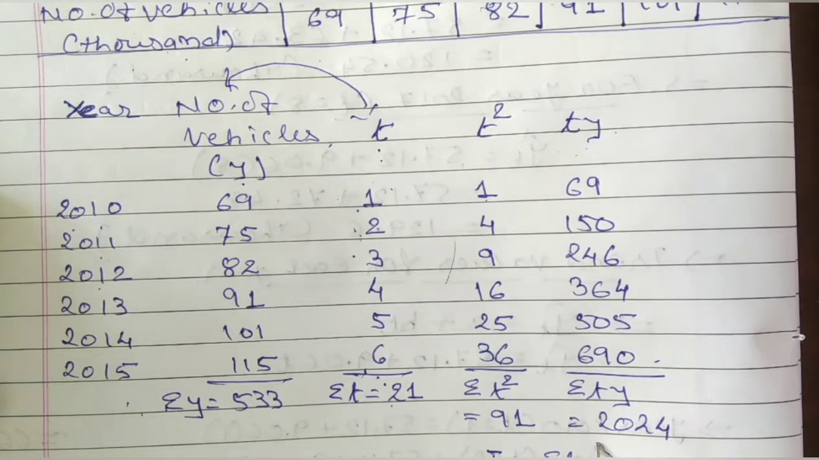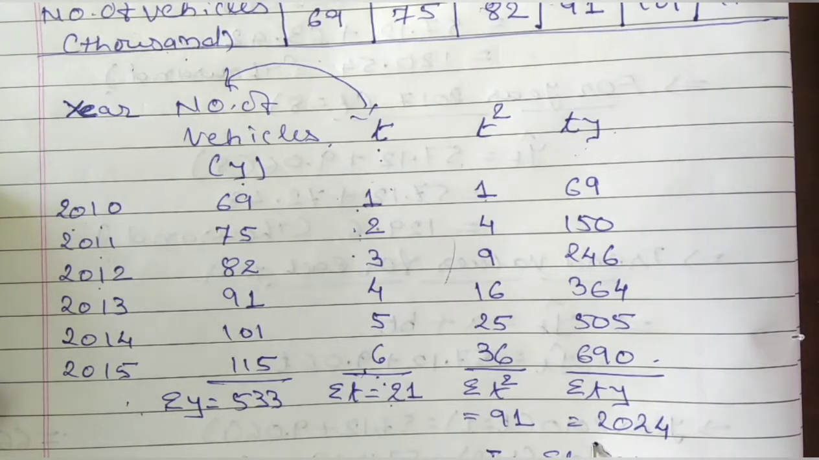Each and every piece of information is already there. Just place it in your formula. First, we need to find the equation of the linear trend. So the equation is yt cap is equal to a plus bt. And for that, the first thing we have to find is b.